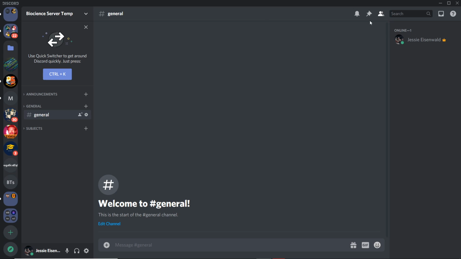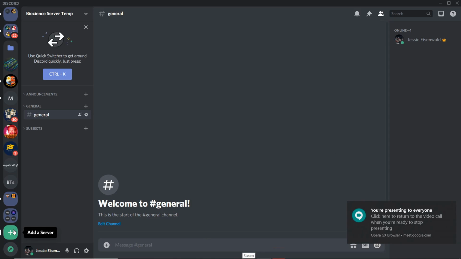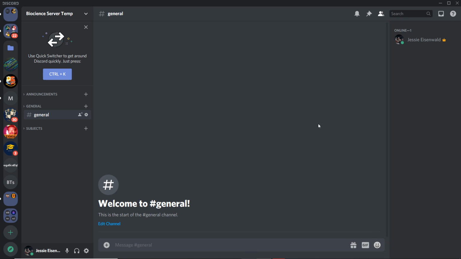This is a template server I've created just for the sake of explaining this. So how do you actually create a server? You'll have this plus. Oh yeah, and by the way, everything I teach you here is applicable on mobile. I will be showing it to you on PC because it's easier to do on PC. It's a little difficult to do on mobile, but if you do need help, you can always DM me after this. If I'm free, I'll definitely get back to you.